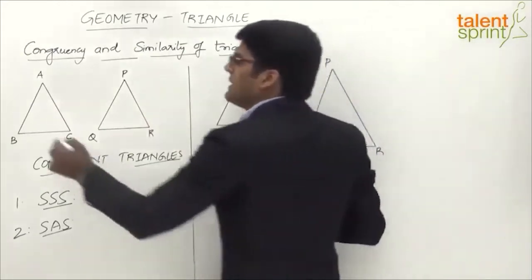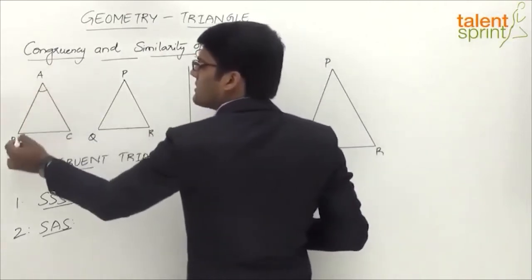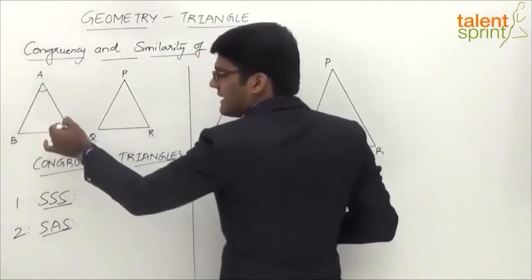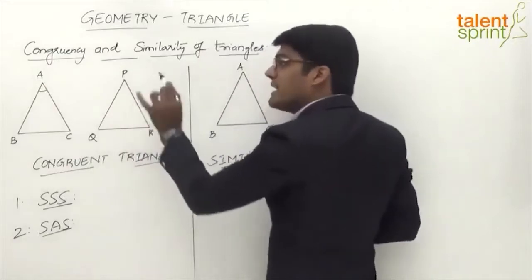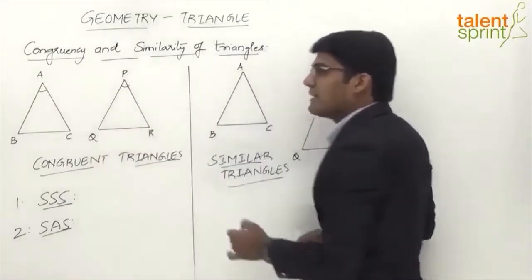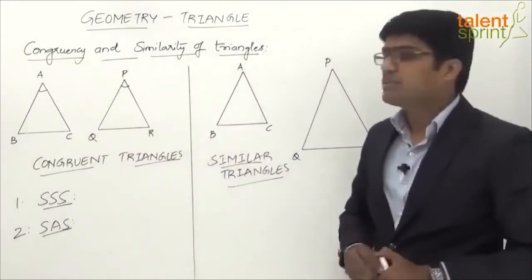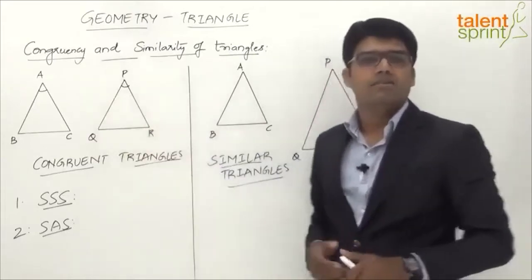For example, if you take the sides AB and AC, and the angle between them, this side, angle and side should be equal to the corresponding sides and the corresponding angle. So side PQ, the angle between them, and the side PR. If these are equal, we can say that the two triangles are congruent. This is known as the side angle side congruency.